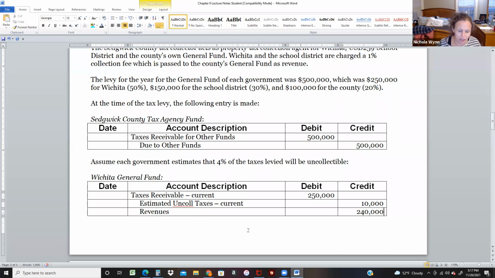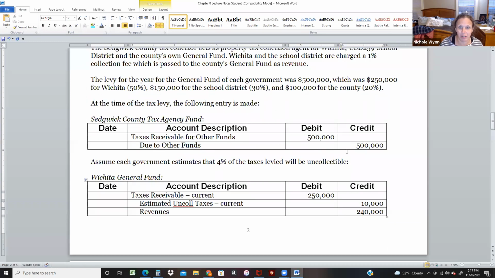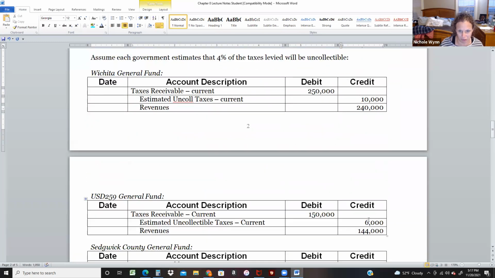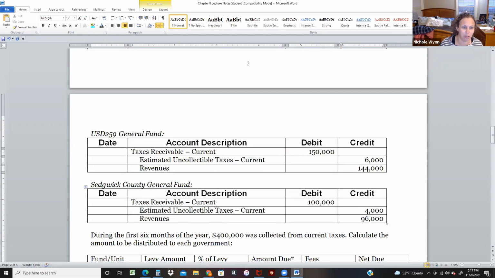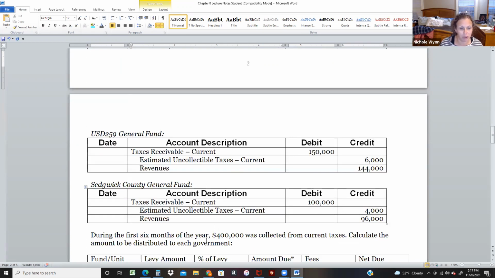And then to go on, USD 259's general fund would do the exact same entry, and theirs is 150. They would estimate 4% of it is uncollectible. And the Sedgwick County general fund, now this isn't the tax agency fund, the general fund, would do the same thing. They're going to get 100, and 4% of it's uncollectible, and 96. So the revenues are not recognized by the agency fund. The revenues are recognized by the individual funds that the money will eventually go to.